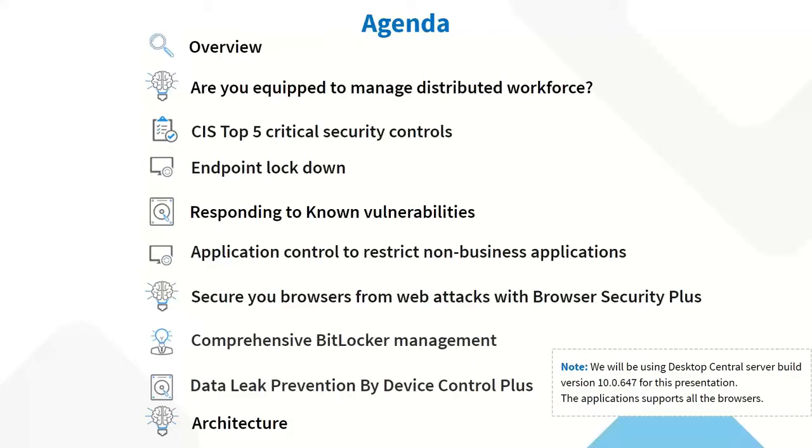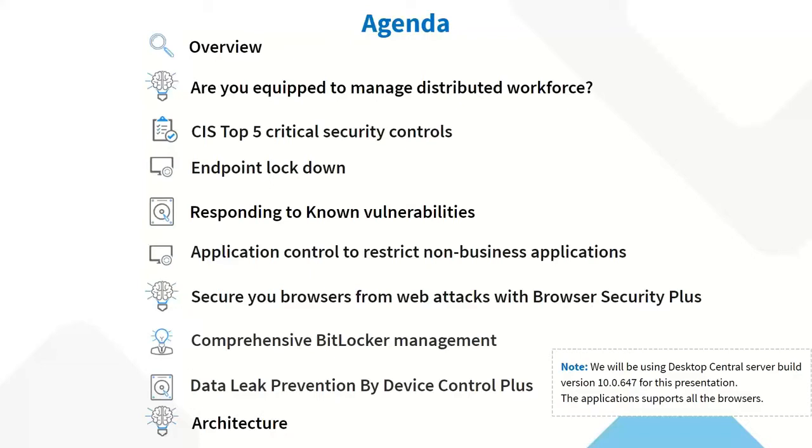Then we'll directly go into how you can manage, or whether we are really equipped to manage, a distributed workforce at this juncture. We are going to try to answer the questions with the top 5 critical security controls from CIS.